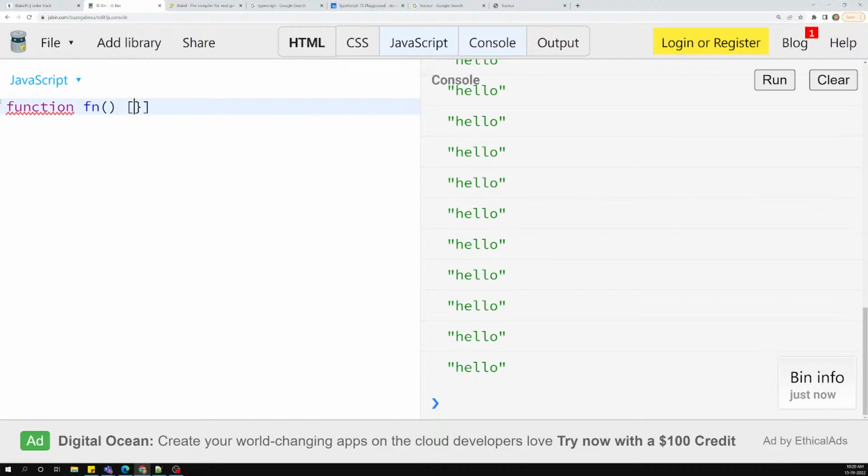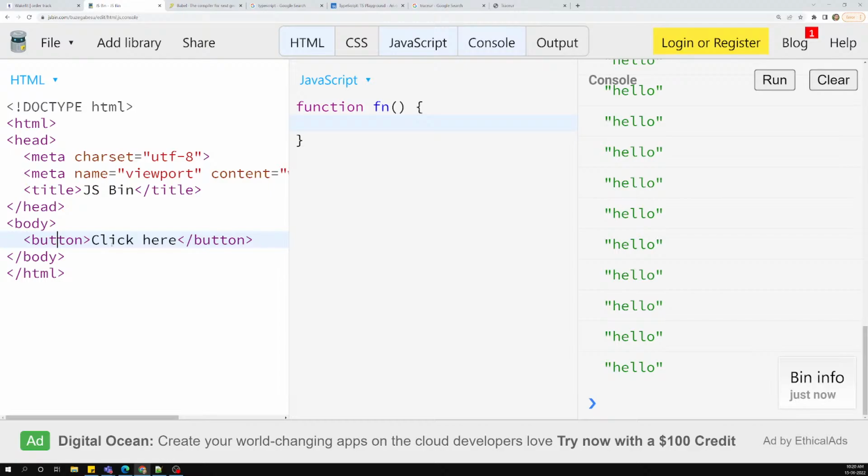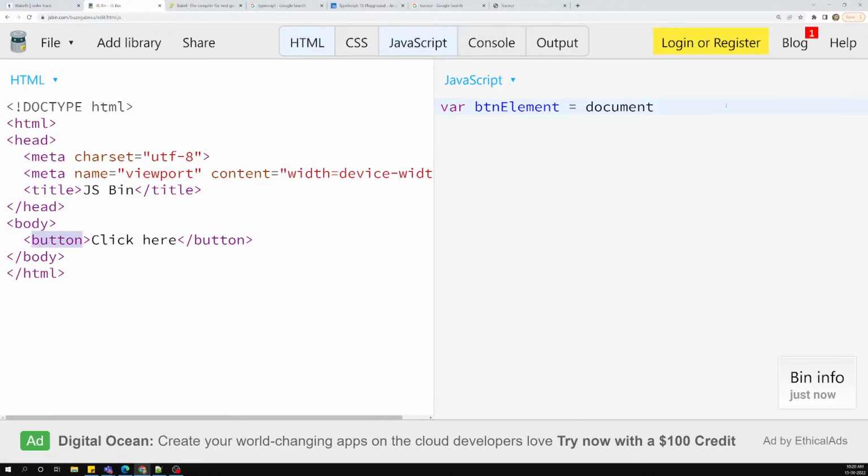Function of function. I don't want to confuse you. I will tell you in a simpler way, or otherwise in a realistic way. For example, let's say that I have a button, "Click here". I will try to catch this button element: document.querySelector of button.